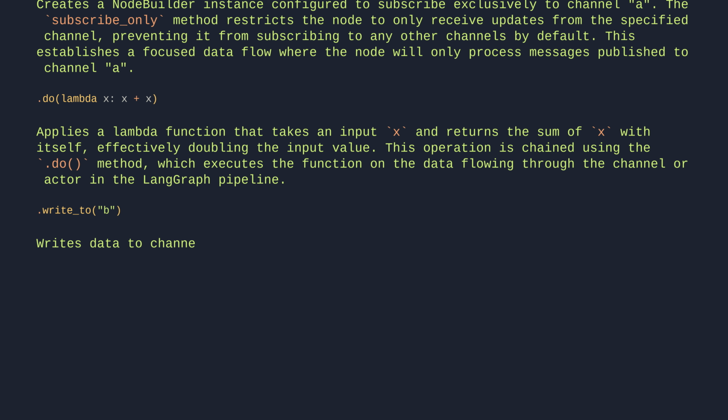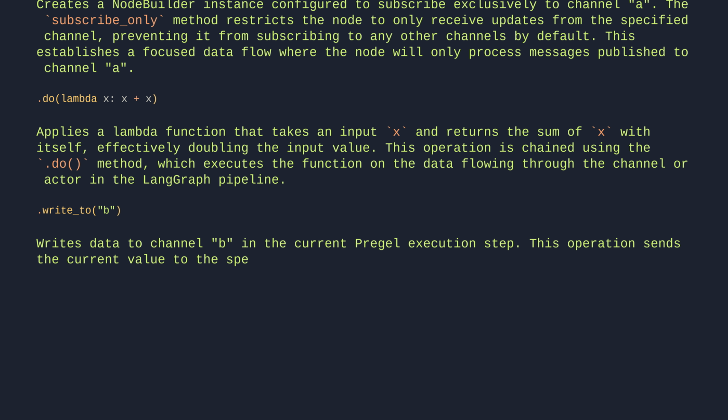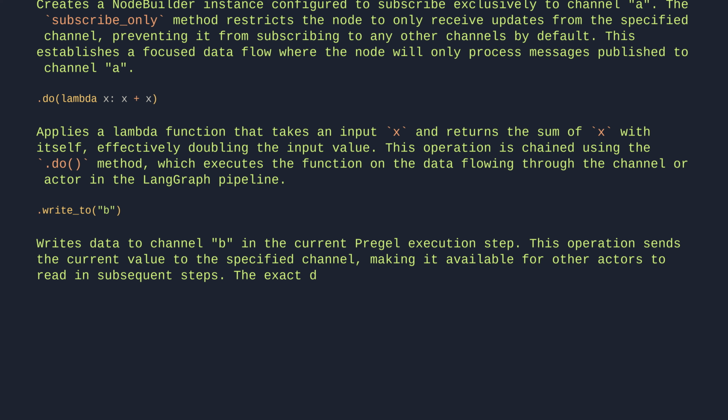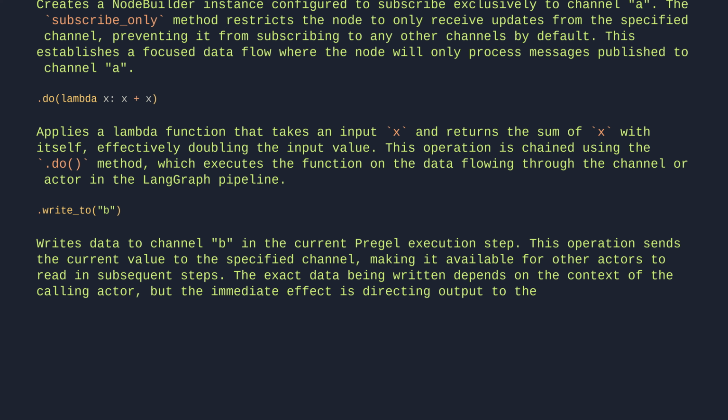Writes data to channel B in the current Pregel execution step. This operation sends the current value to the specified channel, making it available for other actors to read in subsequent steps. The exact data being written depends on the context of the calling actor, but the immediate effect is directing output to the B channel.